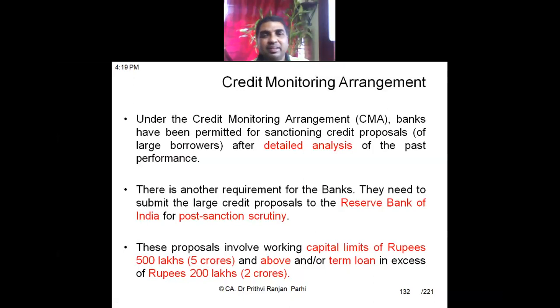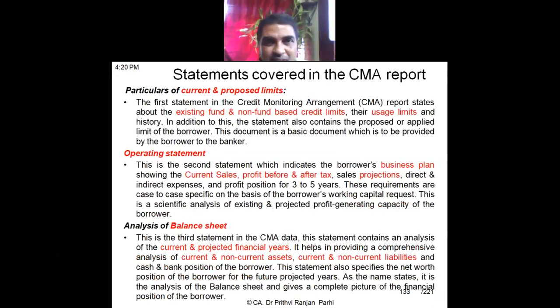and in case of larger loans there is also a requirement that the CMA should be submitted to banks, submitted to the Reserve Bank also, right? In case of large borrowings, the Reserve Bank of India may review that. Okay, and this report, the CMA, contains many things like particulars about the current and proposed limit. If some loan is already sanctioned, then what is the current limit? In some cases, currently there is one limit, and the borrower proposes its renewal or extension of the facilities. So what is the current limit? What is the proposed limit? That data should be available in this CMA report.